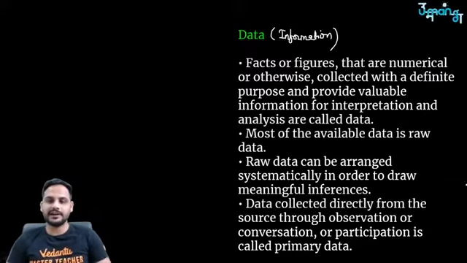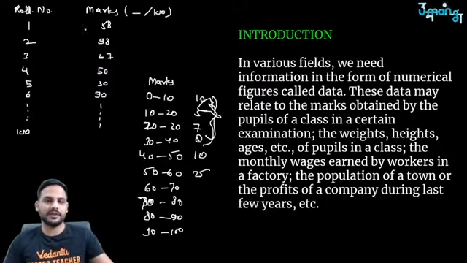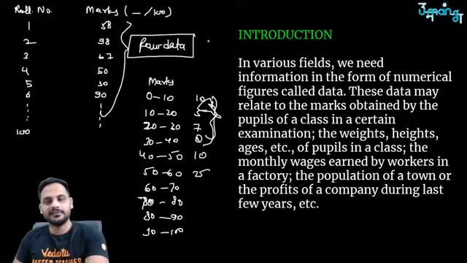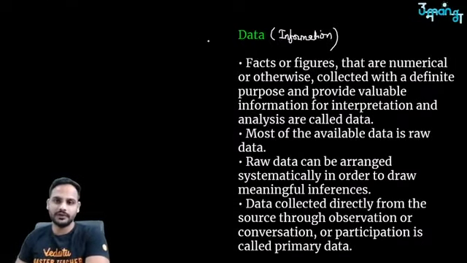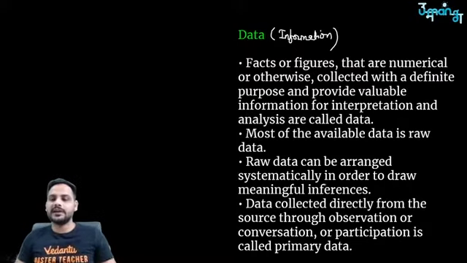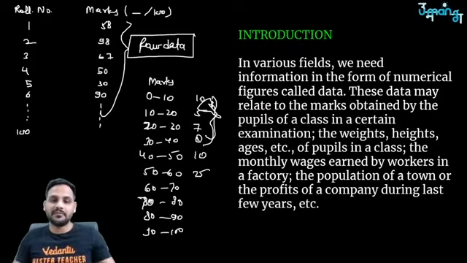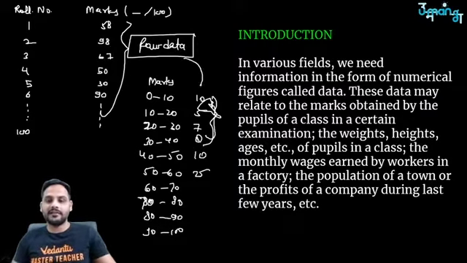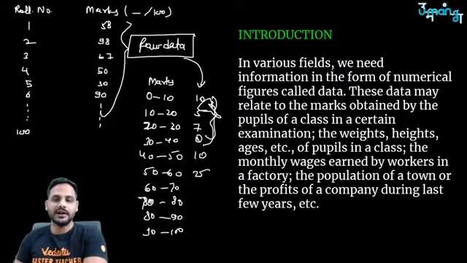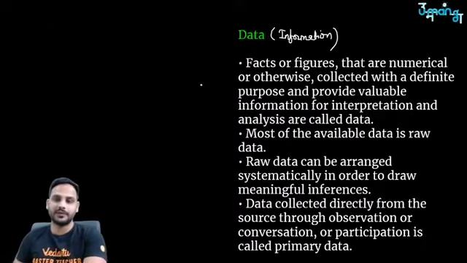So most of the available data is raw data. The example I have given to you over here is your raw data. Whenever we collect data, we always get that data in the raw form. That data can be arranged systematically in order to draw meaningful inferences. For example, here I have made this table. This raw data I have arranged in this tabular form so that I can see how many students are going to get good marks, for how many students we need to work hard, how many students need extra classes, all that we can get from here.